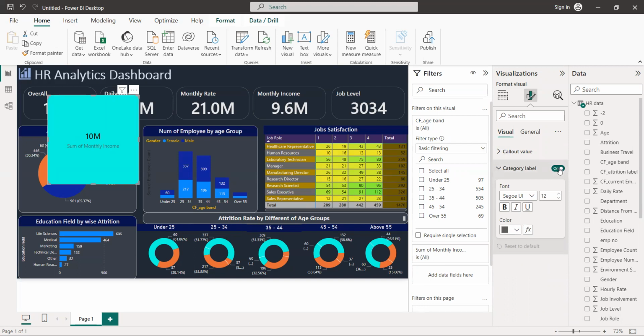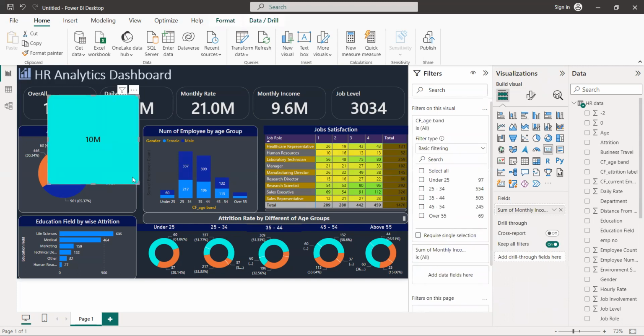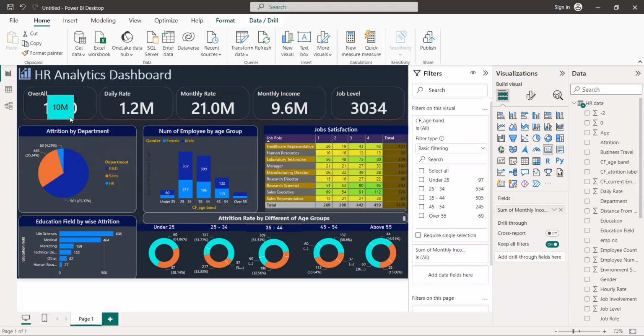Table. So we don't want the table like this. Let's make it small. Okay, very tight like this. Like this is okay. Then put it in the center here, like this one. And then you go to filter.